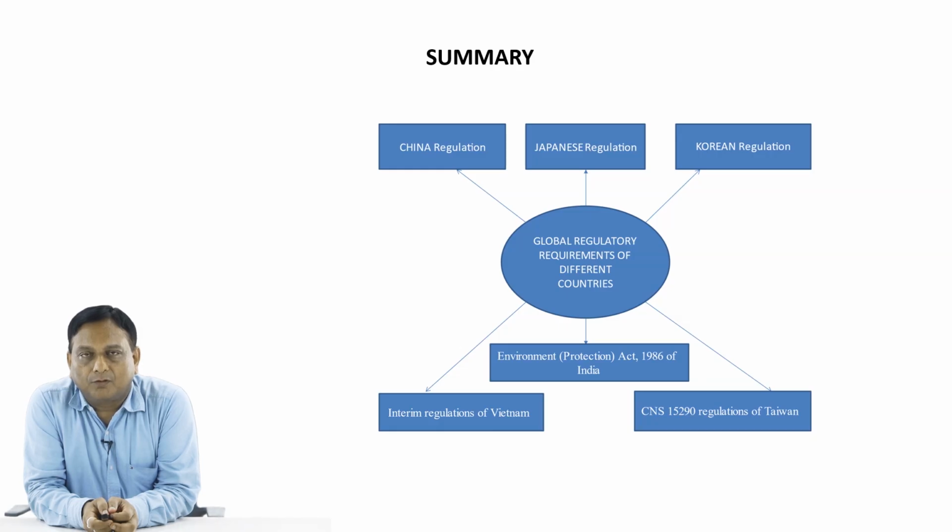So we must respect and implement these regulations in those countries. Then only will the business be smooth and profitable, with repeat orders. That is the business perspective. So these are the regulatory requirements for different harmful substances in different parts of the world.